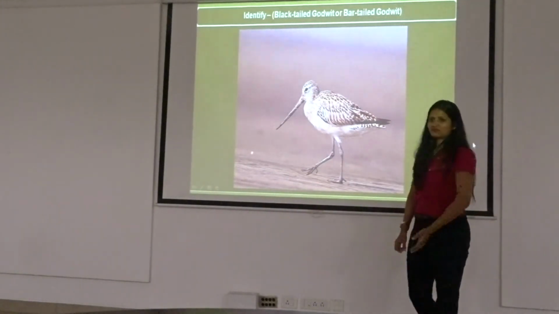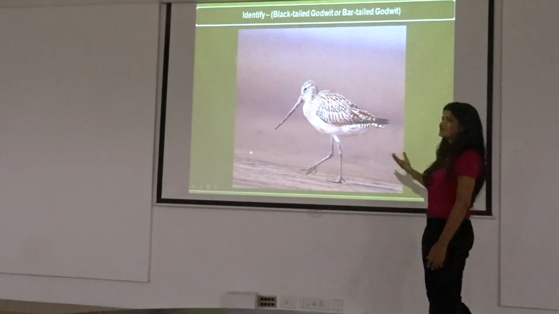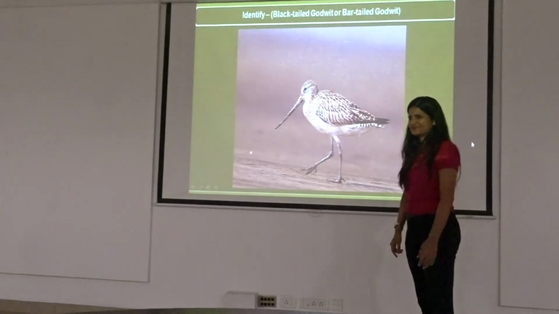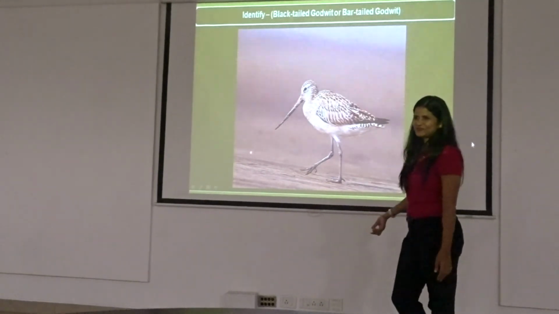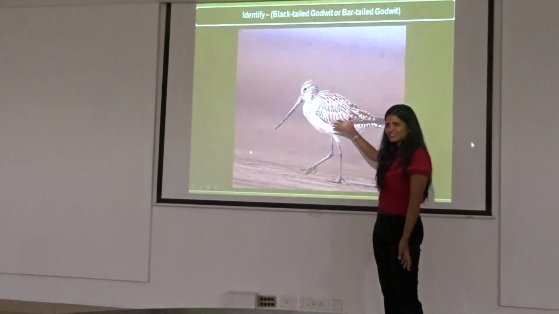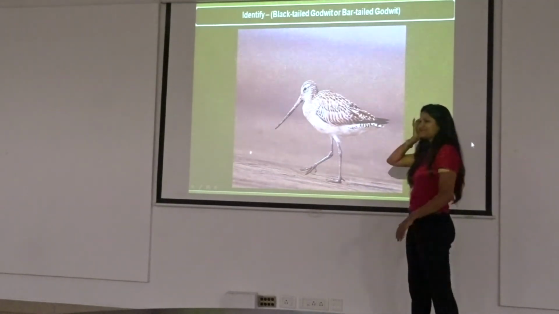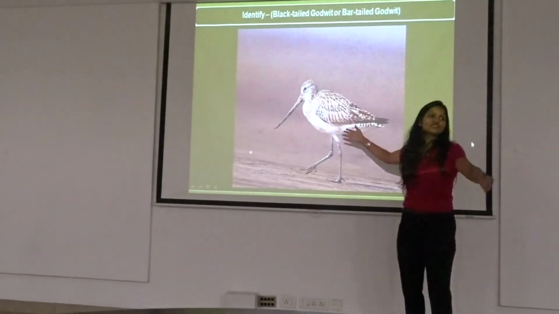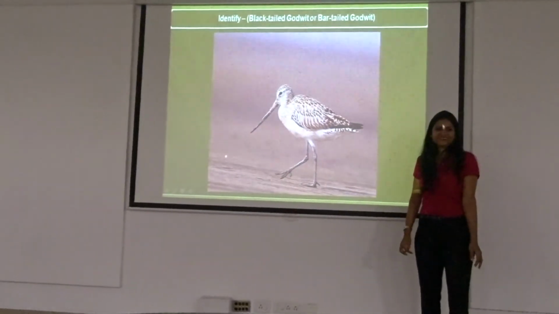What is this? Oh, very good. So what makes you feel it's a bar-tailed godwit? Google told me. What can you see? Don't tell me it's your picture. It is a bar on the tail. Oh, wonderful. But anything else that you see? It's okay, you can participate. The kids will do better. Why do you feel it's a bar-tailed bird? What else can you see?